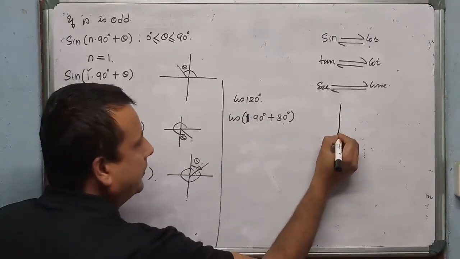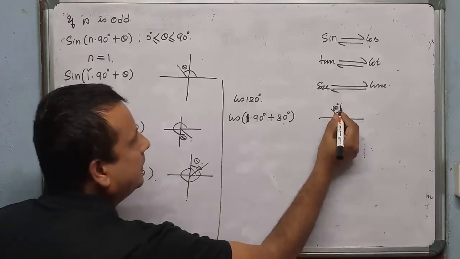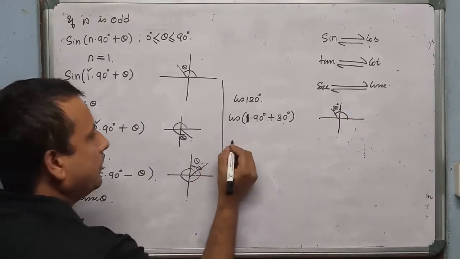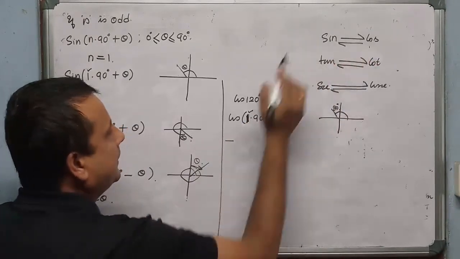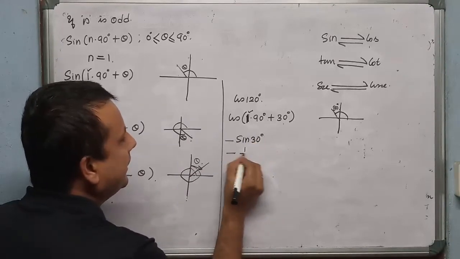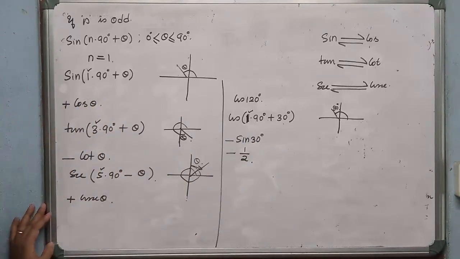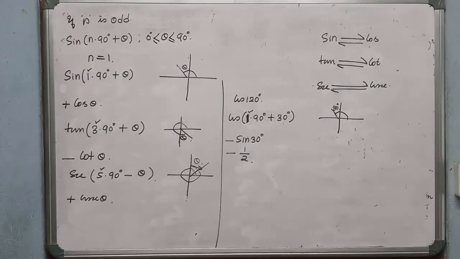This lies in which quadrant? 90 plus 30. Second quadrant. In the second quadrant, cos is negative. Since it is odd, cos will be sine, and the value of sine 30 degree is half. Though I used another method, taking the multiple of 90 as odd, our result is the same. Whether you make the multiple of 90 even or odd, the answer will be the same.